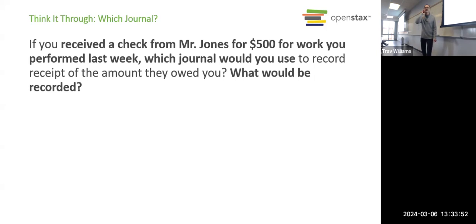Cash receipts journal. Exactly. Anytime you receive cash, it's cash receipts. Good job, Susanna. And so let's think. Obviously, it would be a debit to cash. What would we credit in this transaction? Accounts receivable, because that's what the customer is paying off.